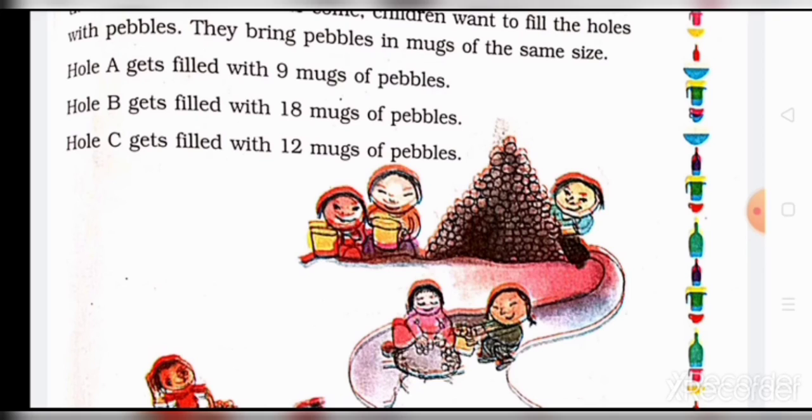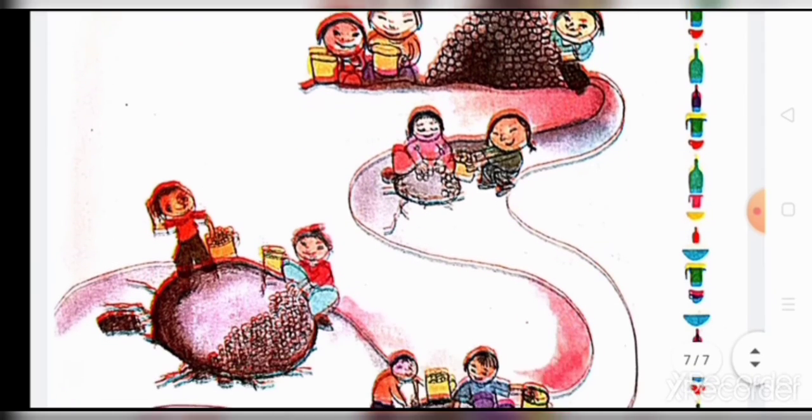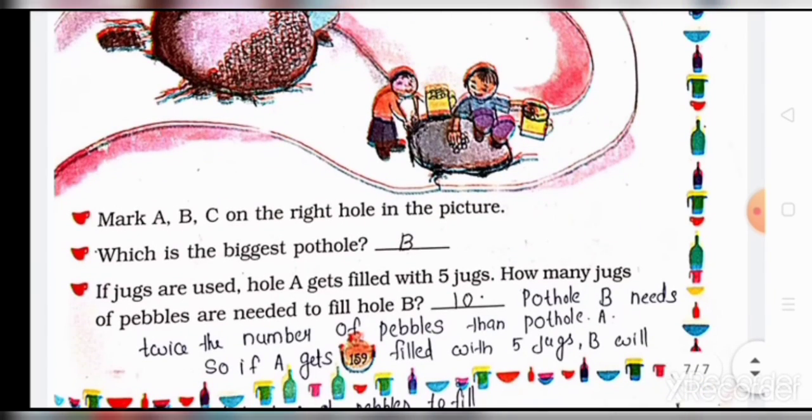Hole C gets filled with 12 mugs of pebbles. Mark A, B, C on the right hole in the picture. Which is the biggest pothole? That is B, that is 18.